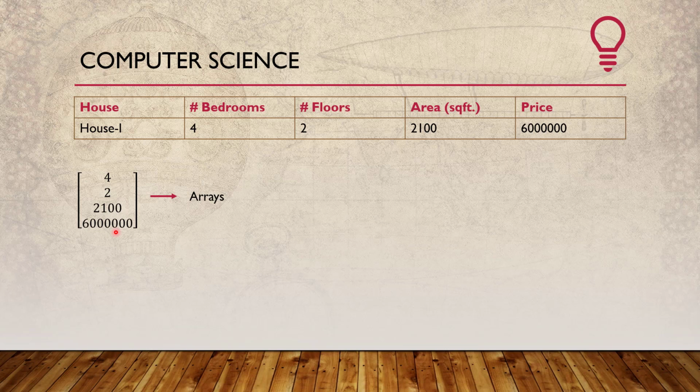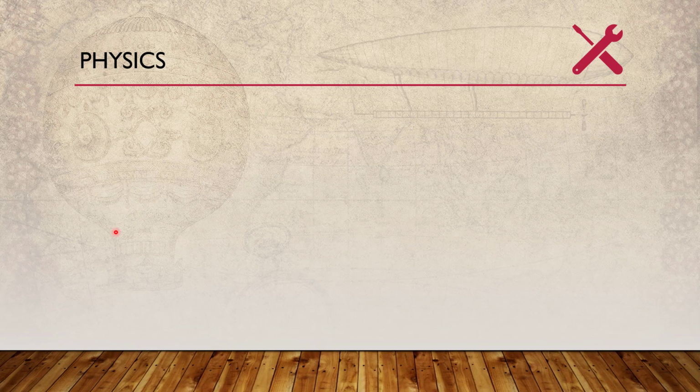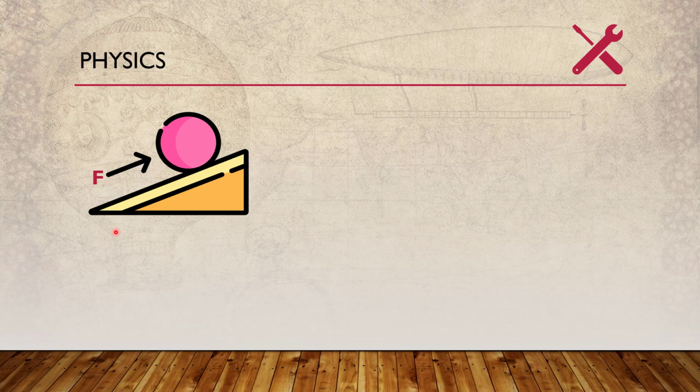Now if we move to physics, in physics vectors are treated differently. Let's say we want to depict force. If you have already done physics problems, we generally show it as a directed arrow. This arrow has a couple of characteristics: it has a magnitude, and it also has a direction. The current direction is in this way, right? So in physics, this is what we call a vector.